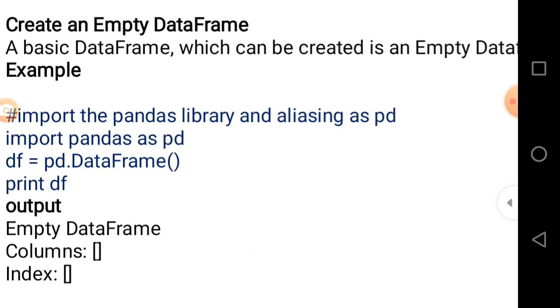After the execution of this statement, there is an empty data frame with 0 columns and no index value at all. So this will be the output of the program, because we pass no data to the data frame as an argument. That's why it creates an empty data frame.